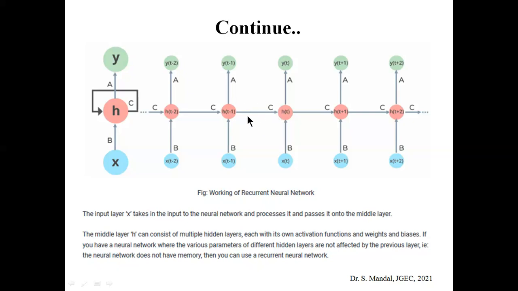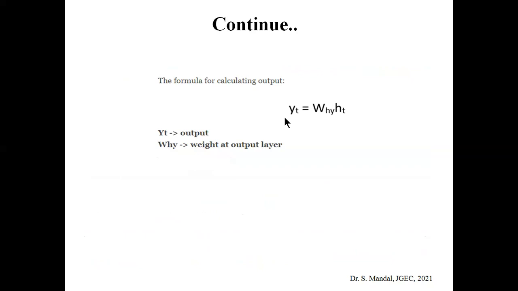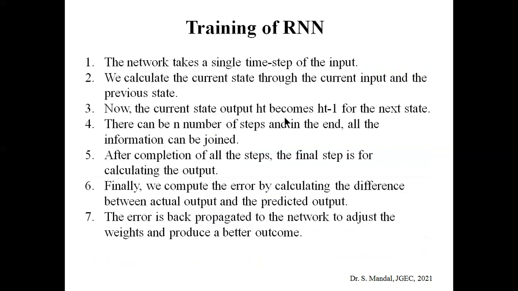Based on these two weights, we can calculate the ht. So ht is nothing but the function of Whh into ht minus 1 plus Wxh into xt. After getting the ht, we get the yt. How? yt equals Why into ht. Okay, like this way, we can calculate the actual output.